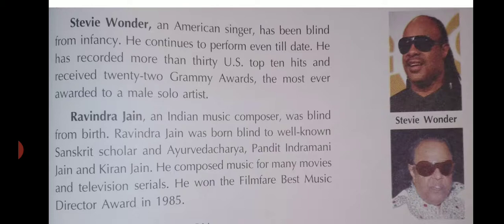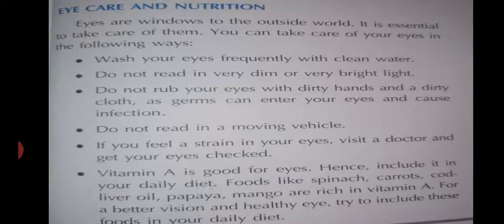And the next one is Ravinder Jain, an Indian music composer, who was blind from birth. Ravinder Jain was born blind to well-known Sanskrit scholar and Ayurvedacharya Pandit Indramani Jain and Kiran Jain. He composed music for many movies and television serials, and he won the Filmfare Best Music Director Award in 1955.